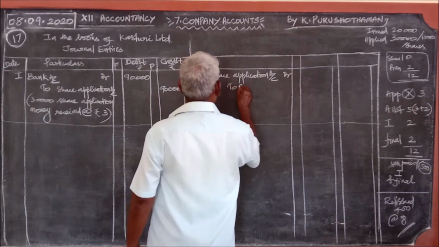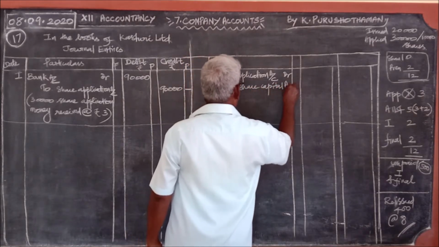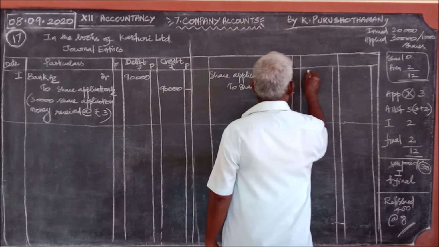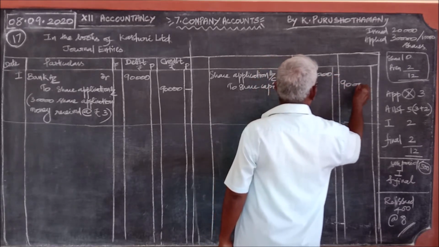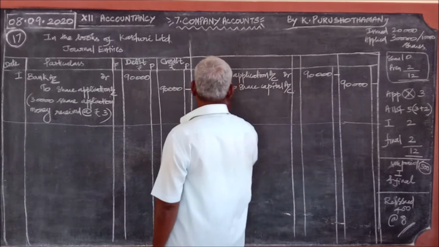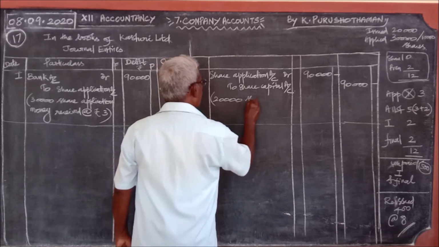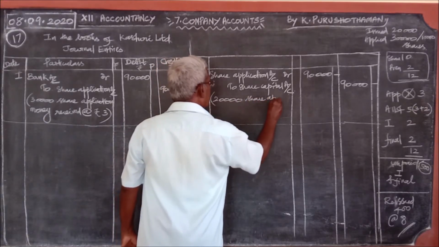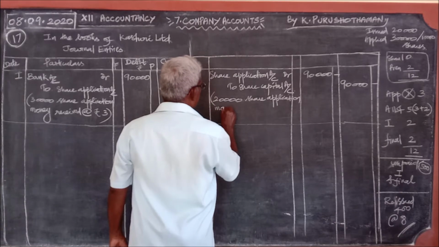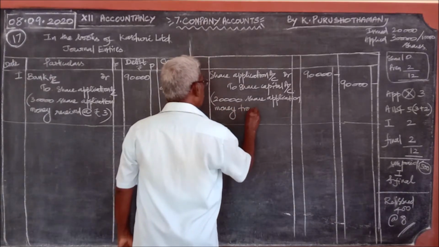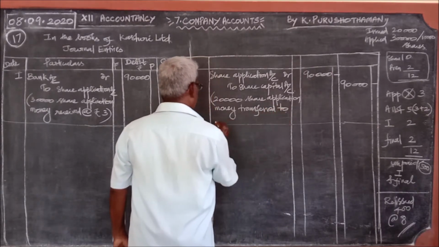to share capital account. Share capital account, the same 90,000 and 90,000. Narration: 20,000 share application money transferred to share capital.